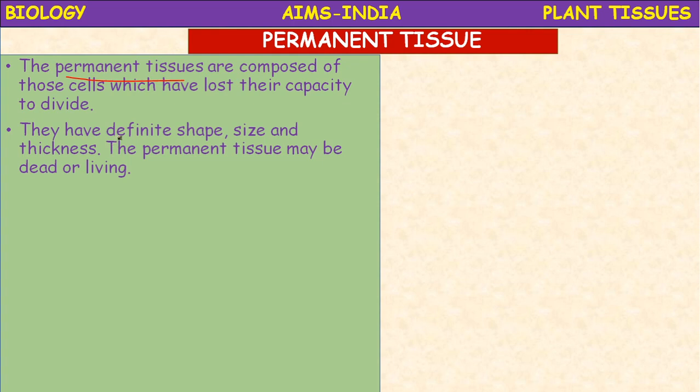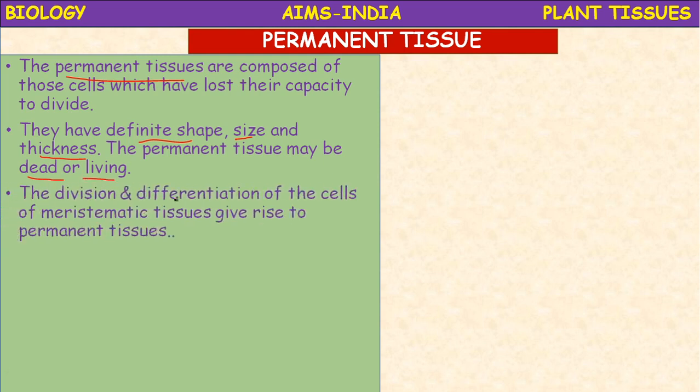They have definite shape, size and thickness. The permanent tissue may be dead or living.